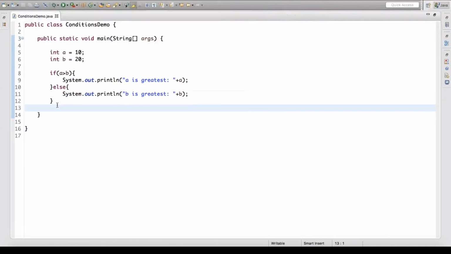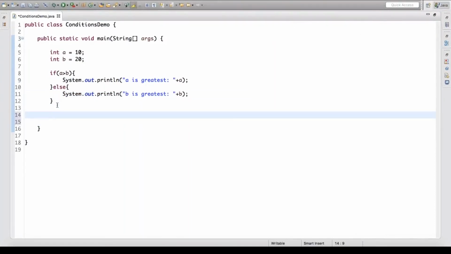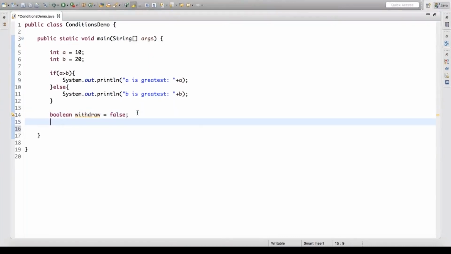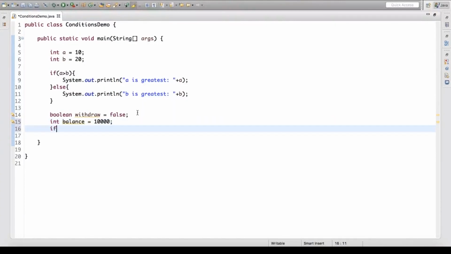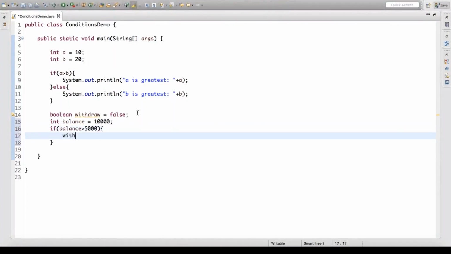There can be various other kinds of conditions. For example, I'm going to take up this variable of type boolean, and the name of this variable is withdraw, which is by default false. I'll say one more variable which is balance, and the value of the balance is, let us say, 10,000. So I'll say if the balance is greater than 5,000, you assign the variable withdraw the value true.